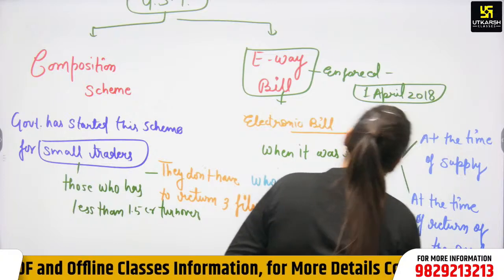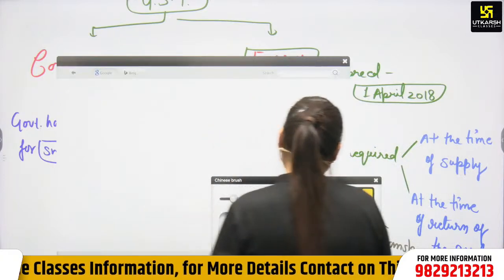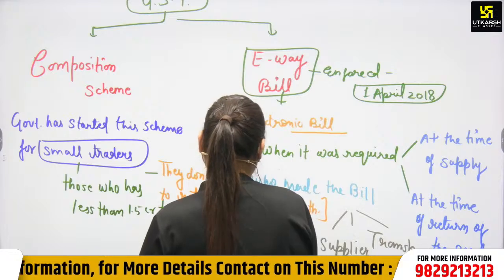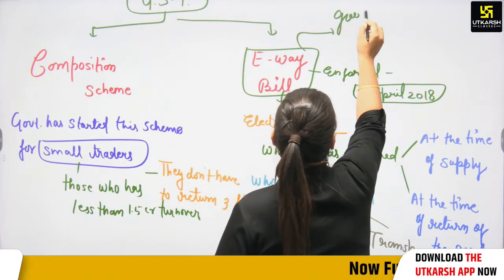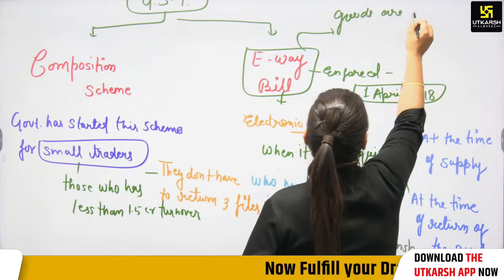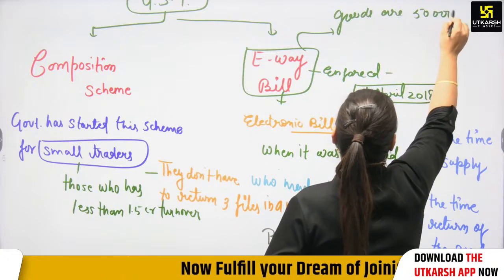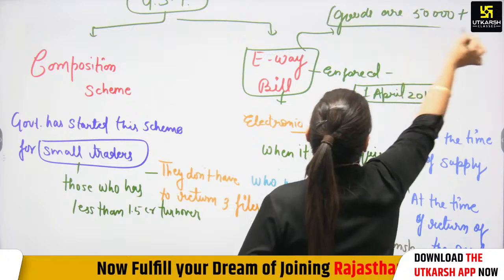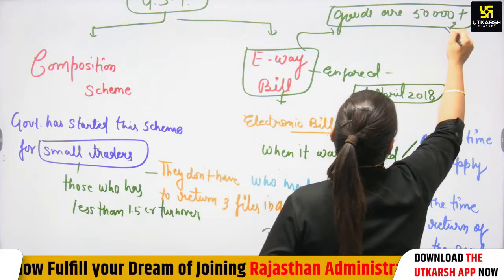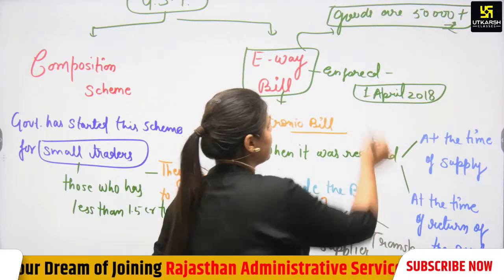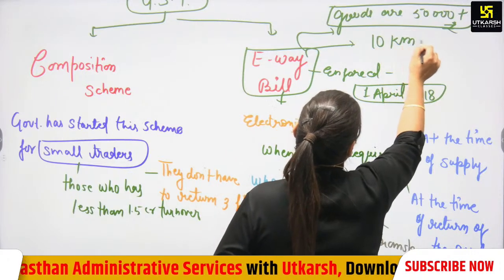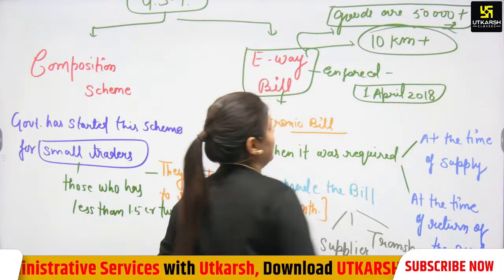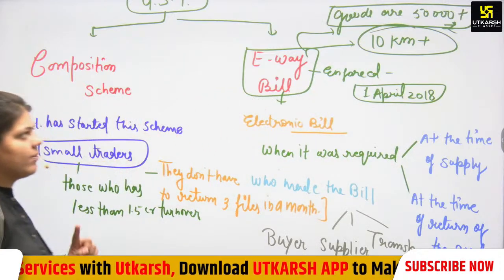And when is the e-way bill required? The e-way bill is required when the goods are 50,000 plus rupees, and when the distance is 10 kilometers or more. These are the conditions when the e-way bill is required.